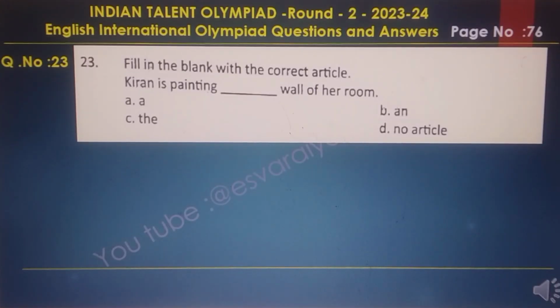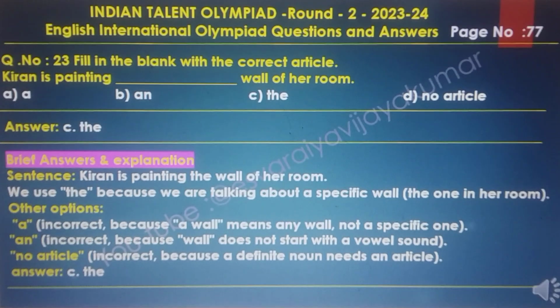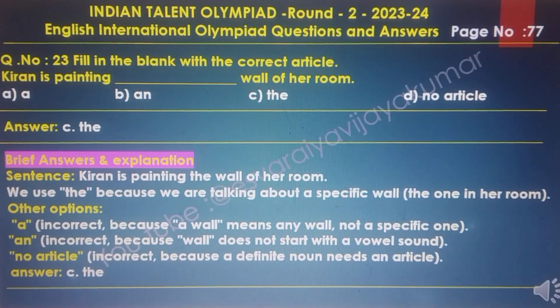Question number 23. Fill in the blanks with the correct article. Kiran is painting dash wall of her room. The answer is D. The brief answer and explanation: Kiran is painting the wall of her room.